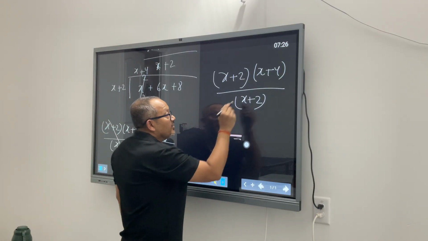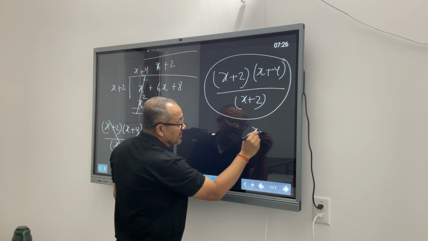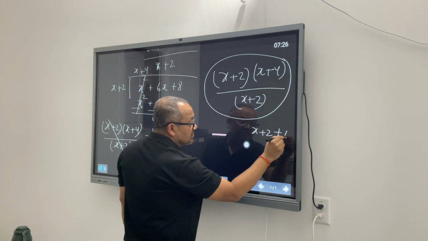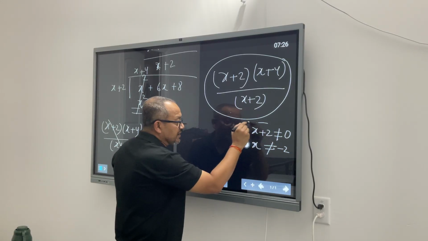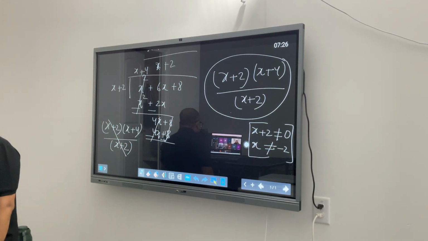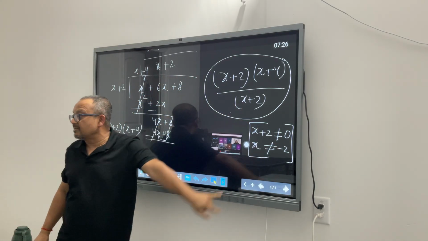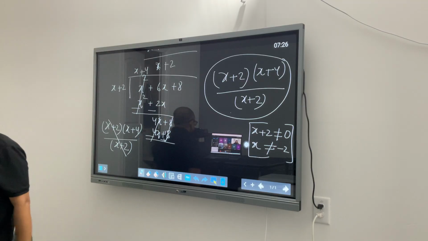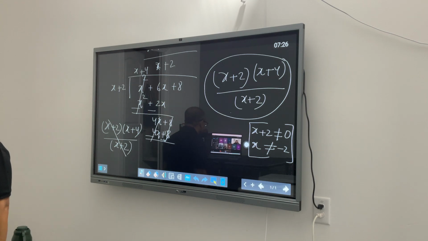So whatever polynomial division you are doing, you put a disclaimer saying x plus 2 cannot be equal to 0, or x cannot be equal to minus 2. You are just putting a caveat to make sure the denominator never becomes 0. Whenever you are knocking off something from the denominator, make sure its value never becomes 0. Otherwise your function, polynomial, whatever it is, might go for a toss for a given value of x. That's what we talk about in functions going today.